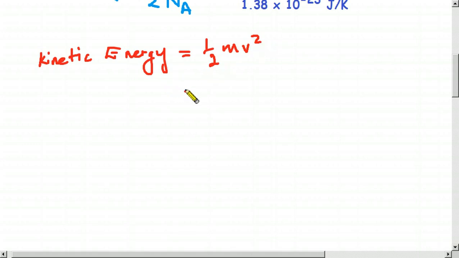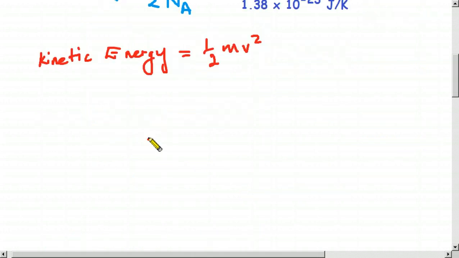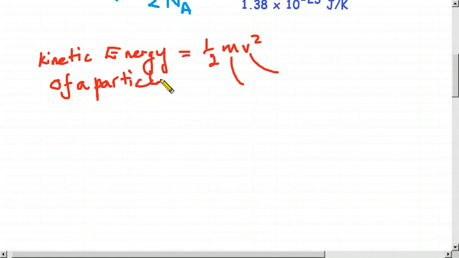So what we have to do now is find out the kinetic energy of a particle or of a molecule. Let us find out the mass of a molecule and the velocity of a molecule. If we substitute those things in this equation, we can get the kinetic energy of a particle or a molecule.